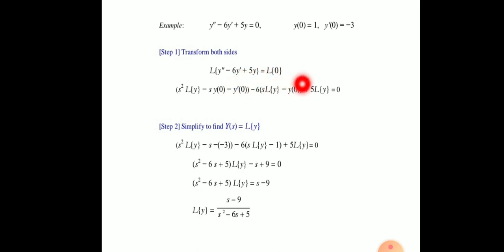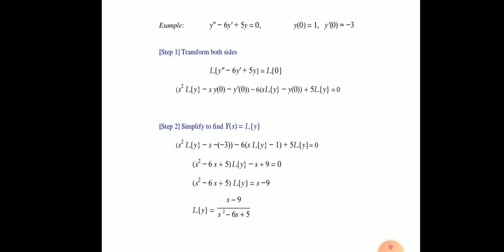Applying the formula of derivative, this term is equal to s² Laplace of y minus s y(0) minus y'(0), minus 6s Laplace of y minus y(0), plus 5 Laplace of y. Remember that Laplace of y can also be written as y bar. Now simplify to find Y(s), which is L(y). What does it mean? We just simplify the function.